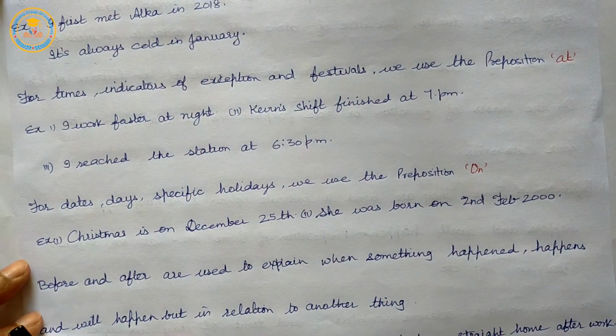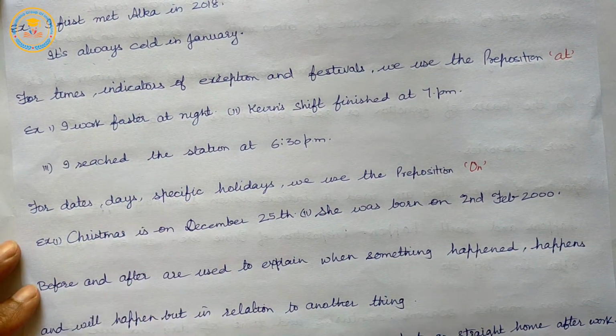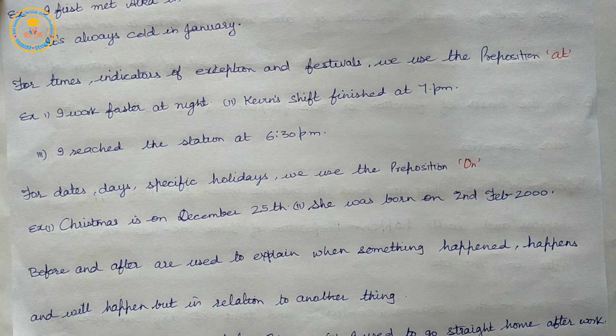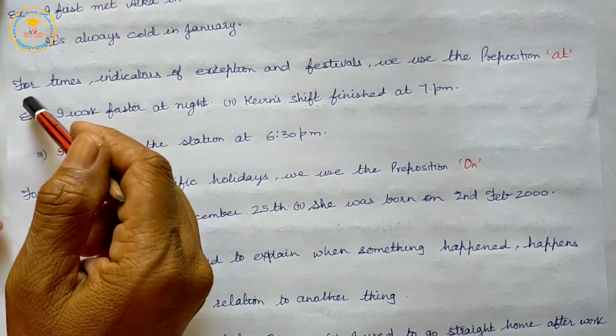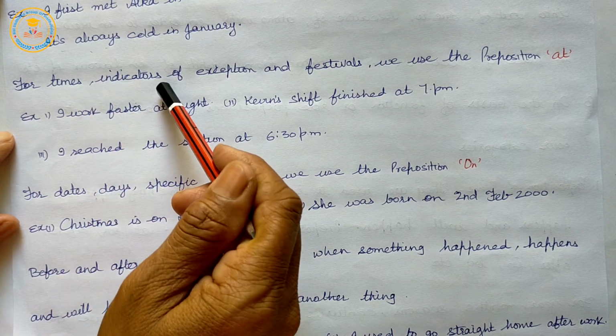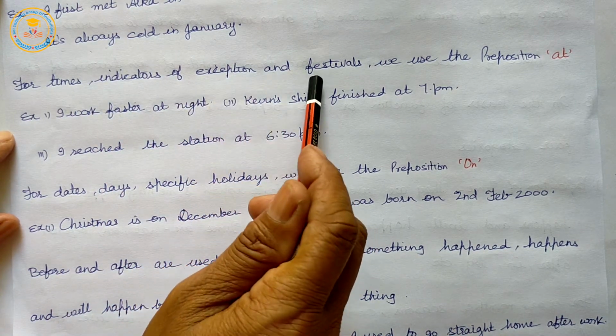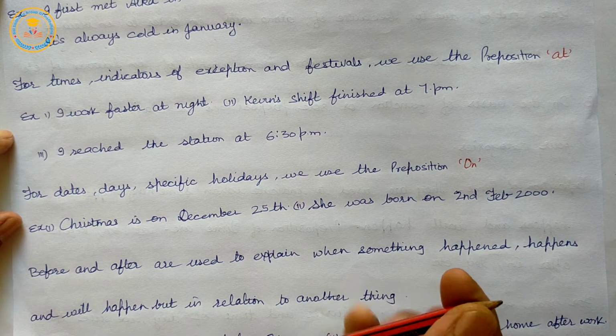Next is at. For time, indicators of expectations and festivals, we use the preposition at.